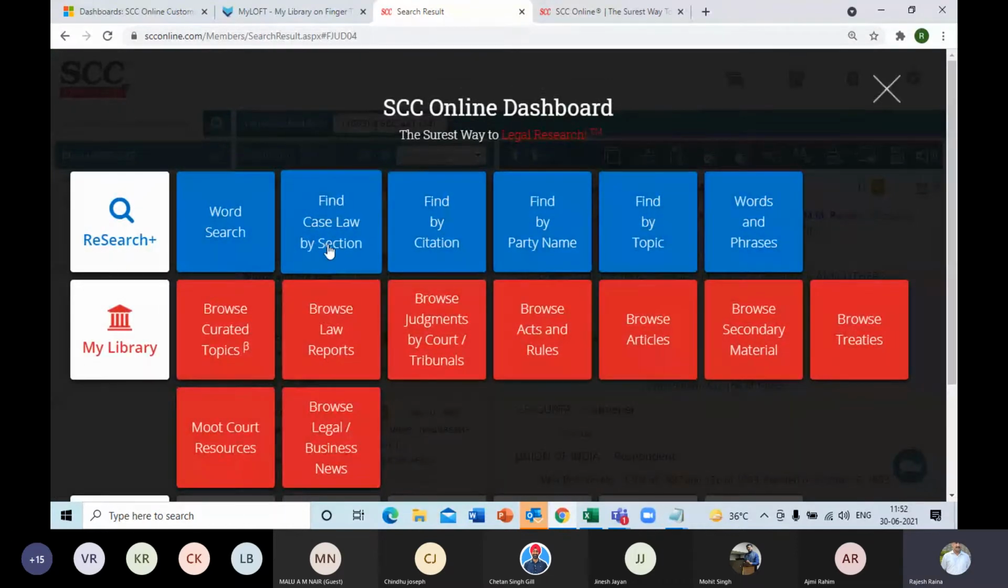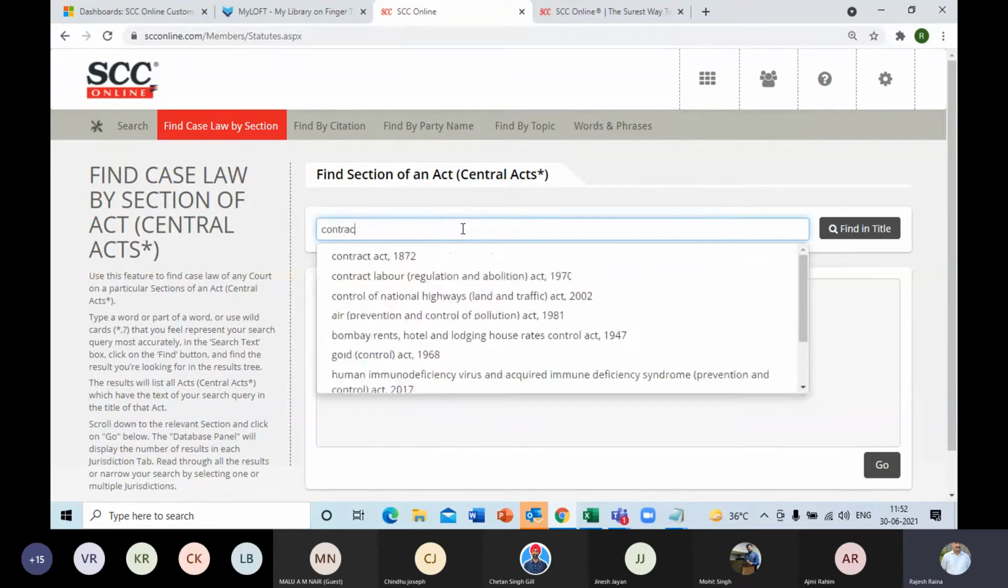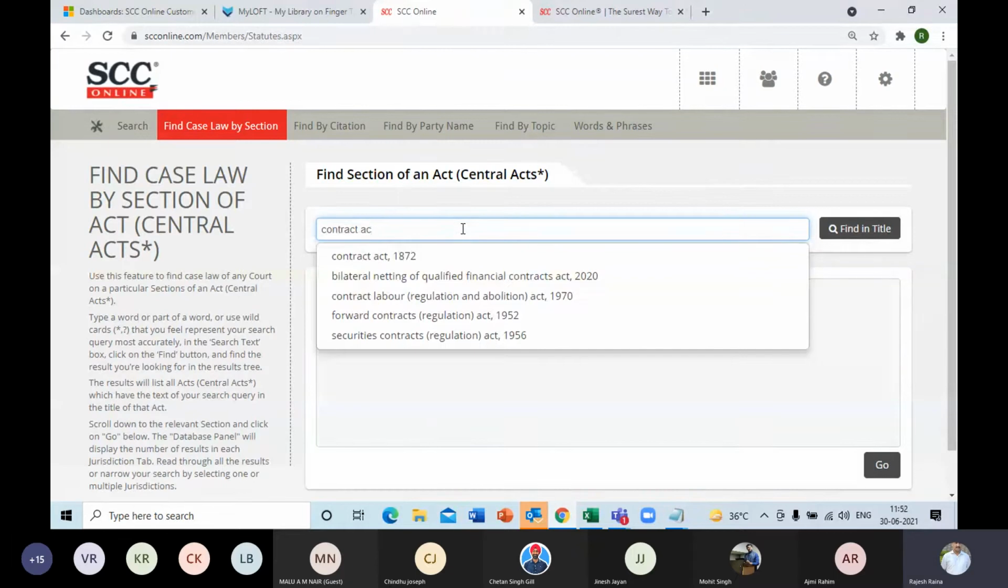We also have this find case law by section option, whereby you will be entering the act name. I click on this and it will prompt me to enter the act name over here. So if you have the Indian Penal Code or any other act which starts with Indian, just skip that, because it was getting too common and we were getting a huge result list. So instead of Indian Contract Act, you can simply type, for example, Contract Act over here.